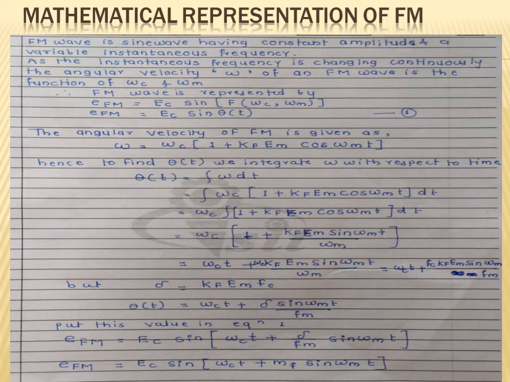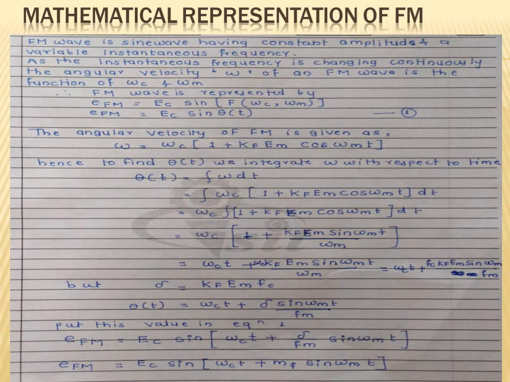First we integrate 1. The integration of 1 is t, so omega c into the bracket t plus kf em, and the integration of cos is sine of omega mt divided by omega m. Multiplying with omega c inside the bracket, we get omega ct plus omega c kf em sine of omega mt divided by omega m.